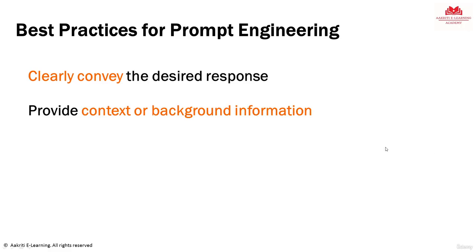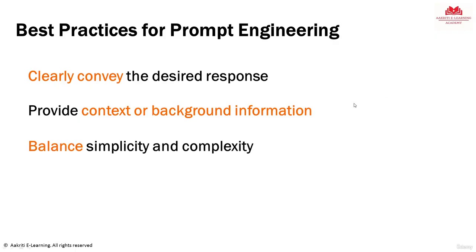Second thing, provide the context or background information. So just like we saw a little while back, we told it very clearly that I am from the healthcare industry or I am a news journalist, and that helped the LLM keep answers pointed to that exact context or background. So do not hesitate to set some ground rules first. Third point, balance simplicity and complexity.